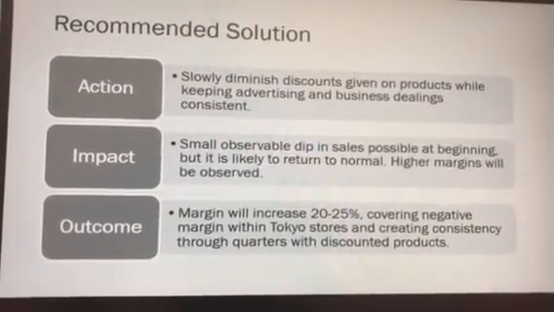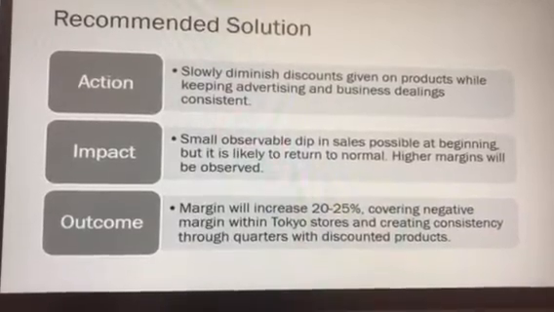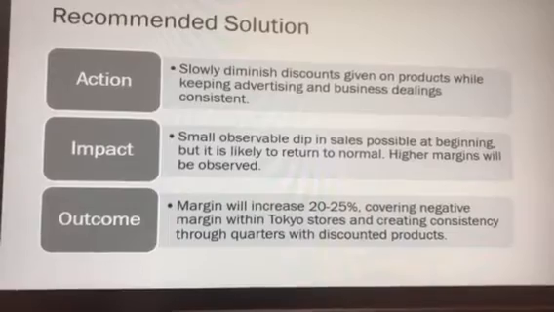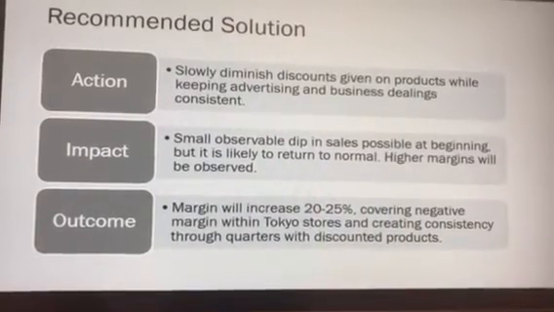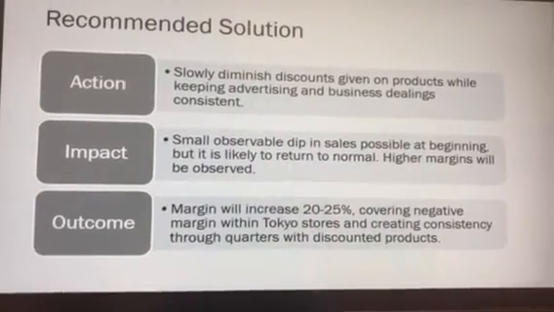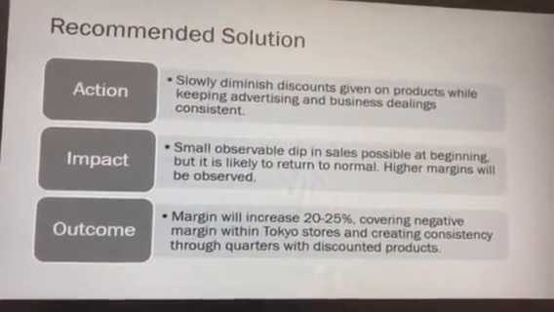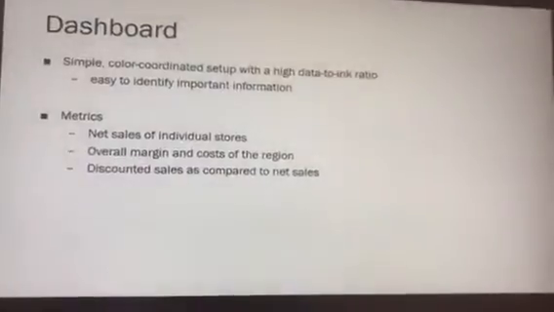The outcome I suspect that will happen is we'll see a margin increase of almost 20 to 25%, covering negative margin within the Tokyo stores that can be observed on the dashboard, and being able to create a consistency through the quarters with their discounted products.